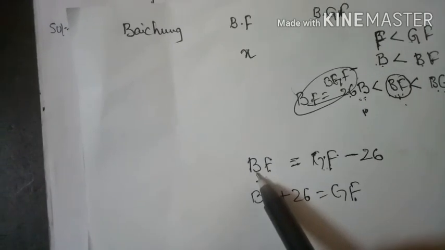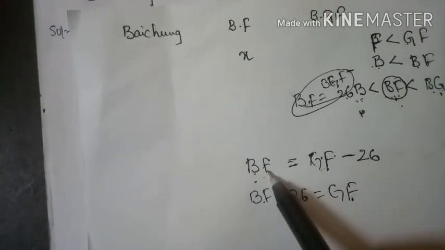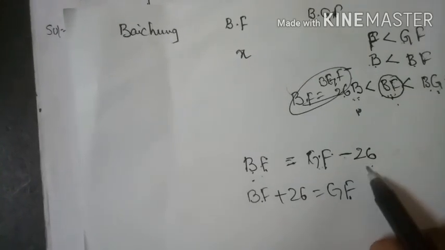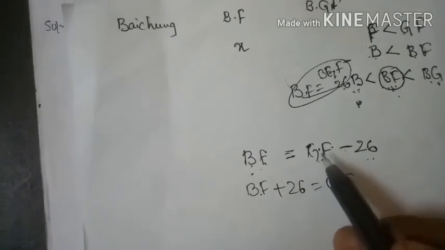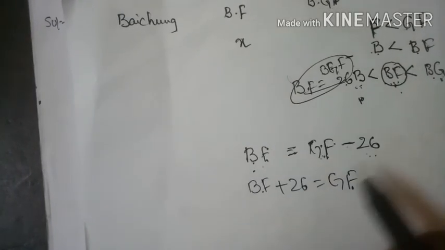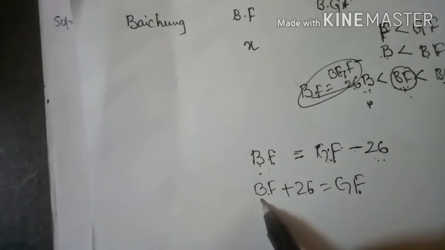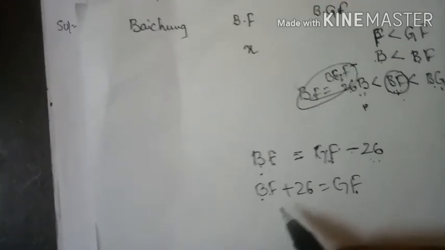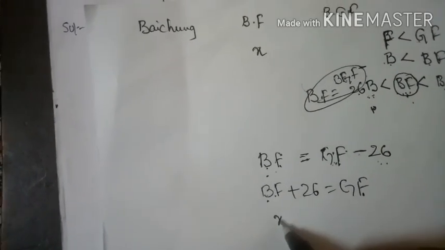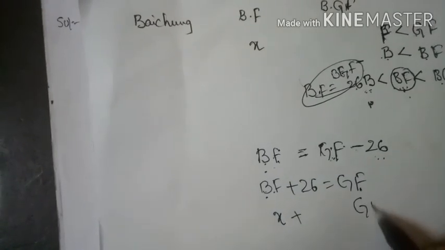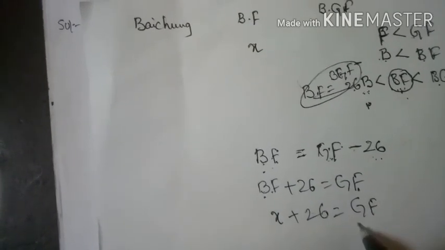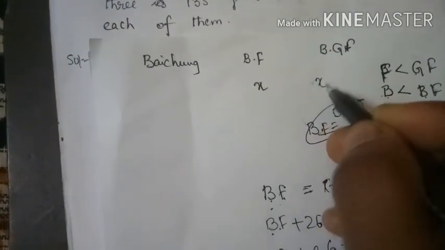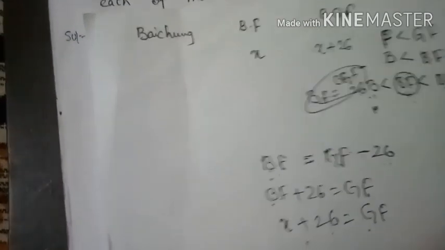Here the first statement is Baichung's father is 26 years younger. Younger means smaller, younger than the grandfather. That means the grandfather is 26 years older than Baichung's father. Shall I write it this way? Yes. I took Baichung's father to be x, then the grandfather becomes x plus 26.